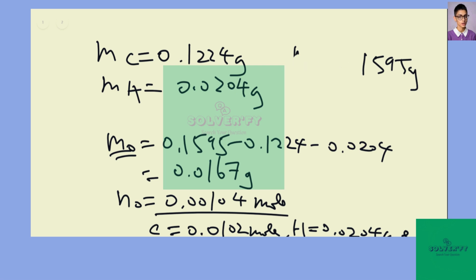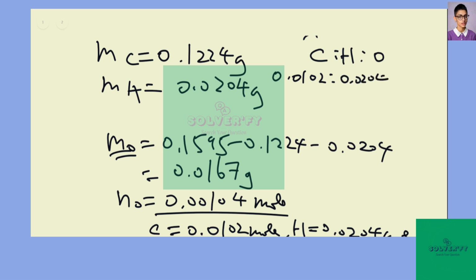Let me erase some information we don't need. Carbon to hydrogen to oxygen is 0.0102 to 0.0204 to 0.00104. The next step is to divide this ratio by the lowest number.